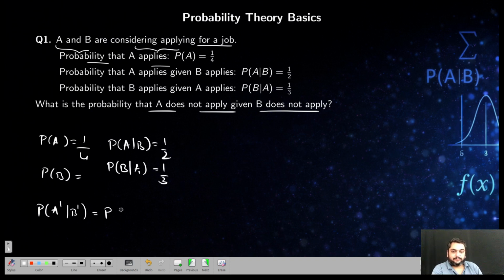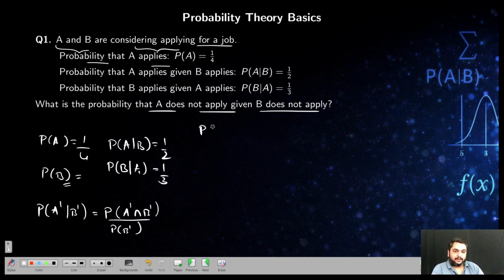For this I need the conditional probability definition, that is the probability of A dash intersection B dash divided by P of B dash. You find all these terms. So find P of B first.